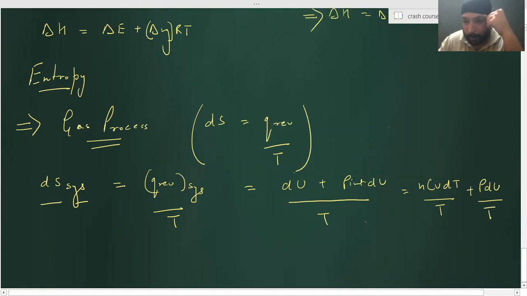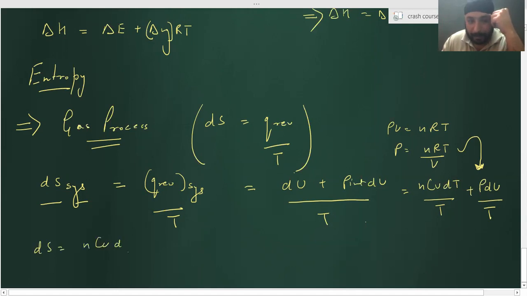If PV equals nRT, then P will be nRT by V. I'll put that P over here. What I'll get here is dS equal to nCv dT by T plus nR dV by V, because T and T get cancelled, correct?